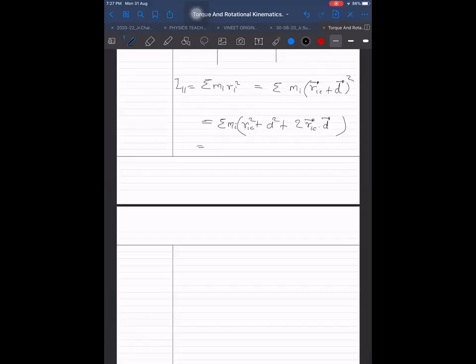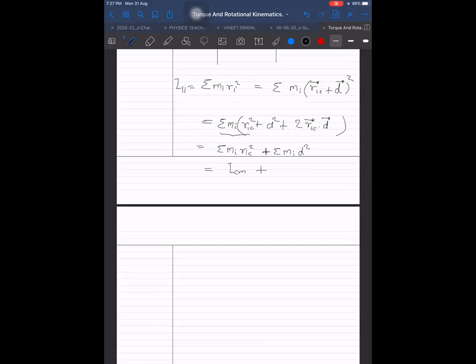We are getting a very simple result at last. See, you know what is the first term representing? Mi RIC square about center of mass. That is ICM. Plus mi d square.